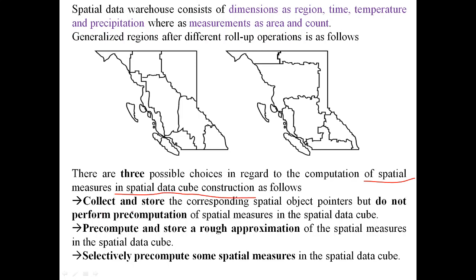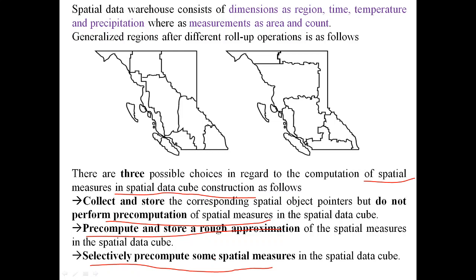One is to collect and store spatial object pointers but not perform pre-computation on the spatial measures. Then pre-compute and store a rough approximation, and selectively pre-compute certain spatial measures. The first one is the computation: we do not compute beforehand, we only collect and store the data.